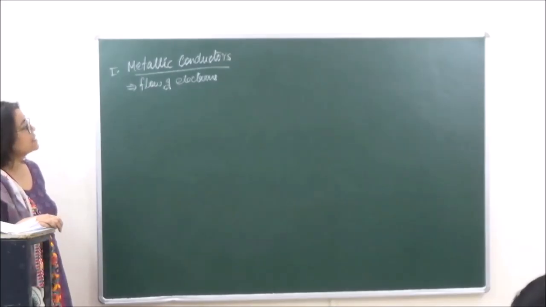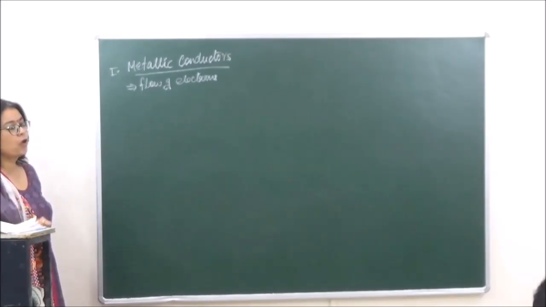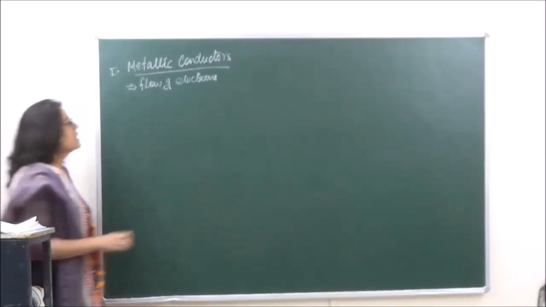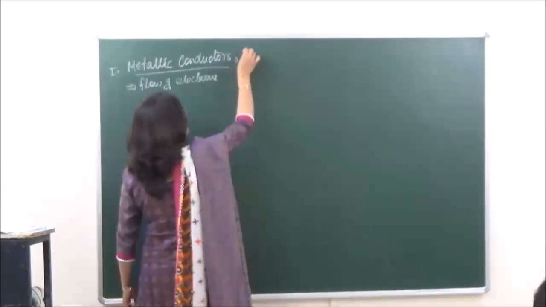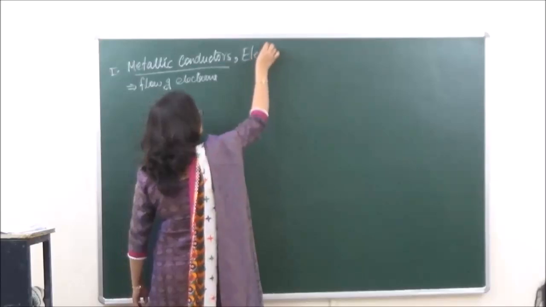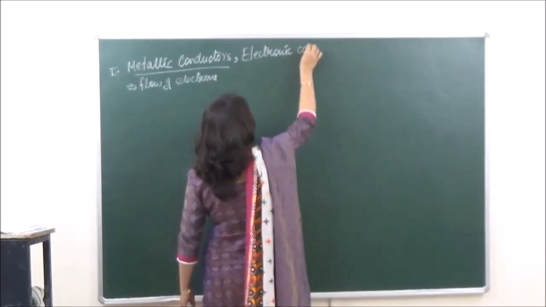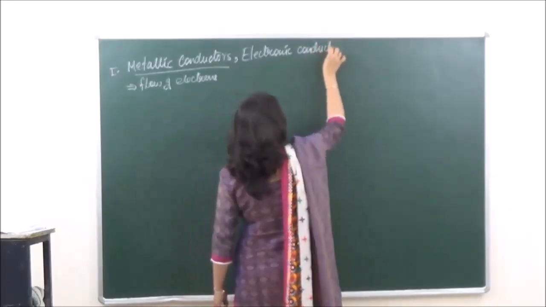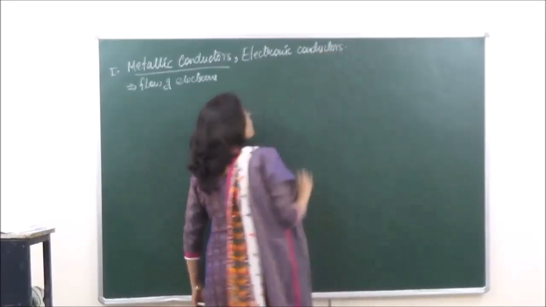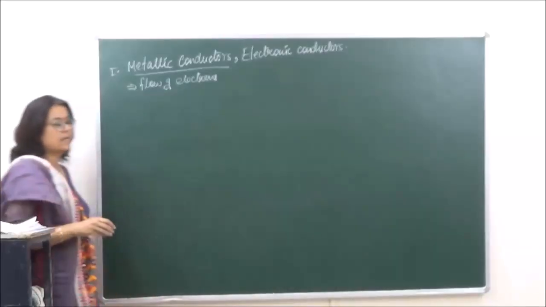So these conductors, because they conduct electricity due to flow of electrons, are also known as electronic conductors.